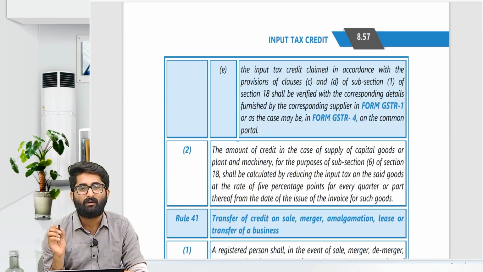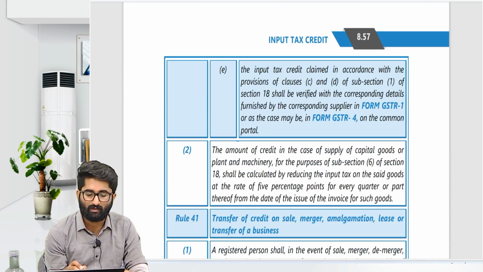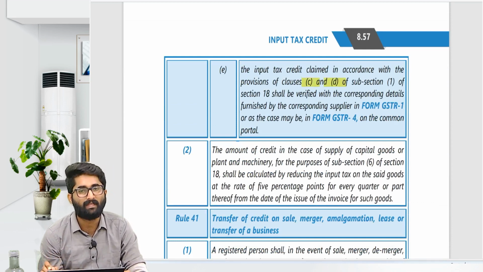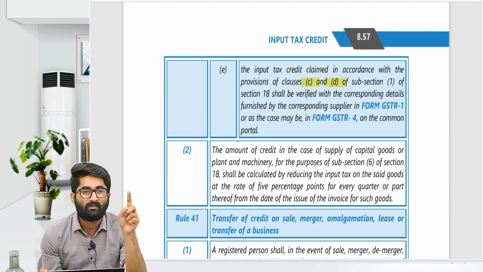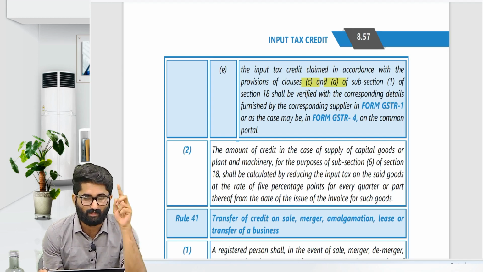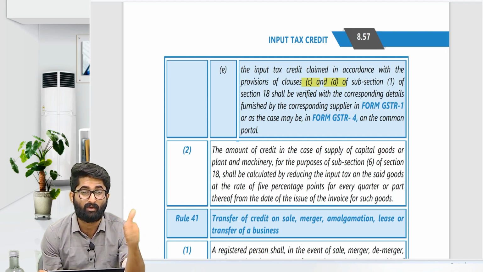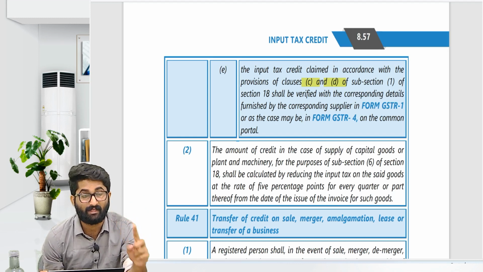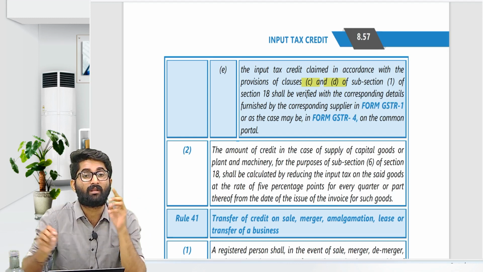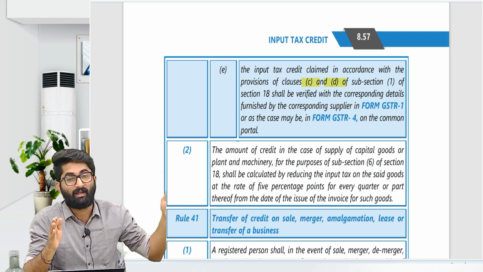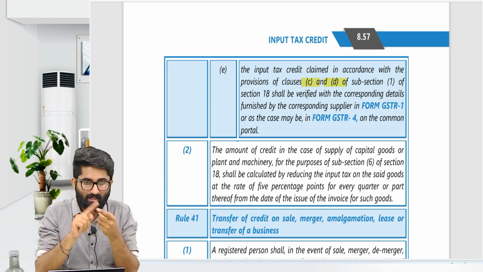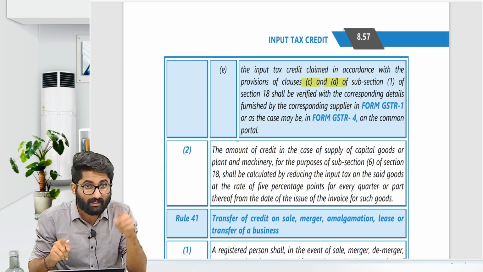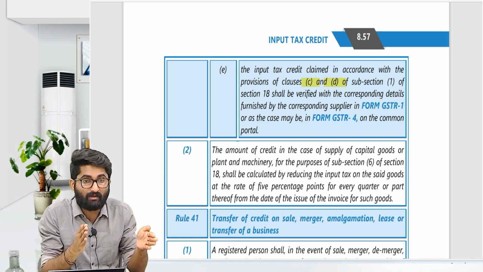One more thing, in case of 18(1)(c) and 18(1)(d), you will get the ITC on capital goods, and even on the goods mentioned, that is inputs, semi-finished goods, finished goods. On all these goods you will get the ITC, no? Government says yes, you will get the ITC. And one more thing, the portal will check this with your supplier, because in 18(1)(c) and 18(1)(d), earlier also you are registered, correct?